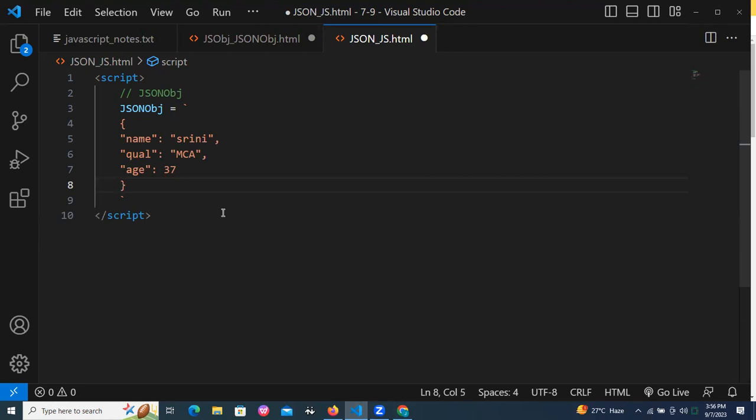Whatever the backtick I'm taking, that is a template literal. That is a string basically. Now tell me, is this a JSON object or not?